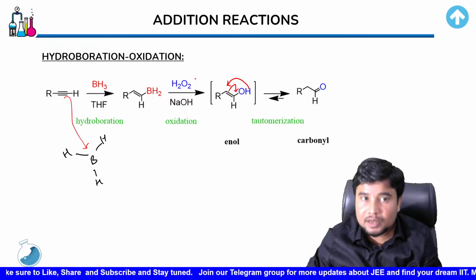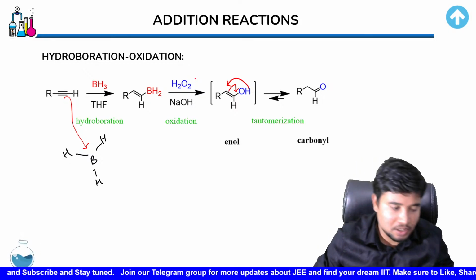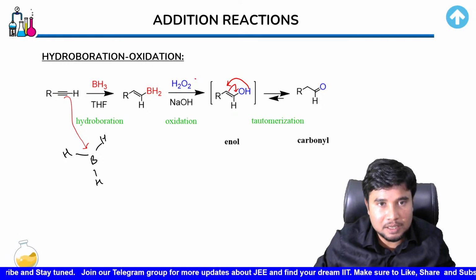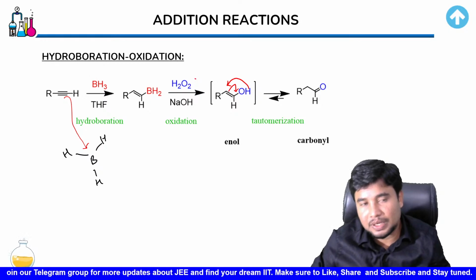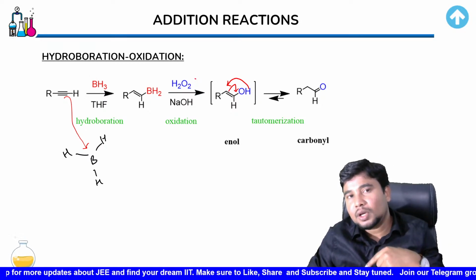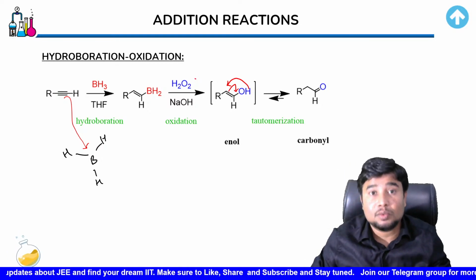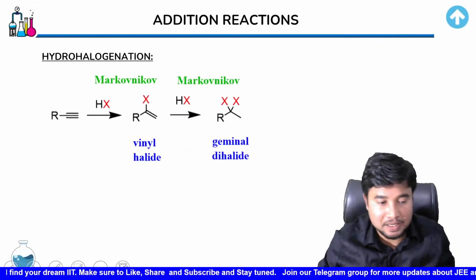And alkane can also be prepared when you take an alkene and react it with BH3. Do let me know if you want to understand about that reaction, which we call the hydroboration oxidation reaction. This is hydroboration oxidation of alkyne. I'm talking about hydroboration oxidation of alkene, which is more famous. Okay, so do let me know if you want to learn that with mechanism.